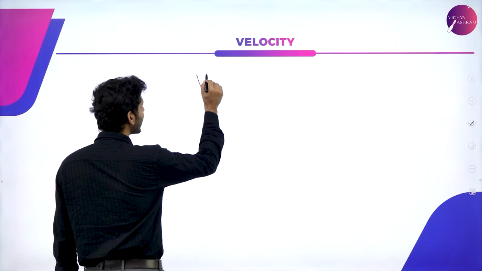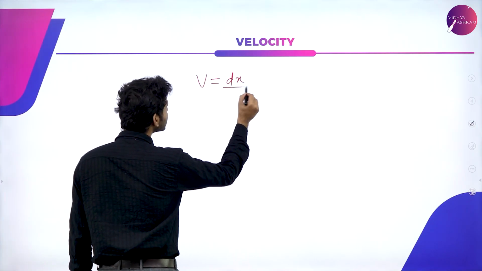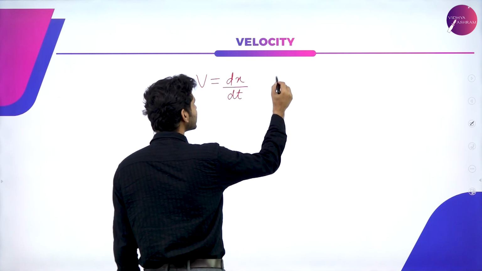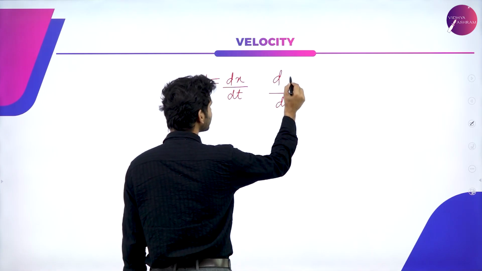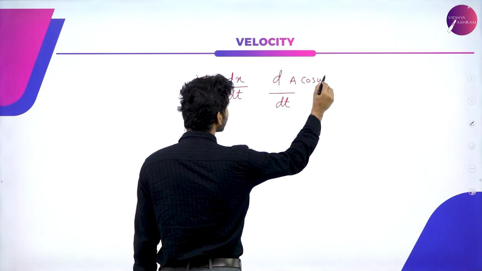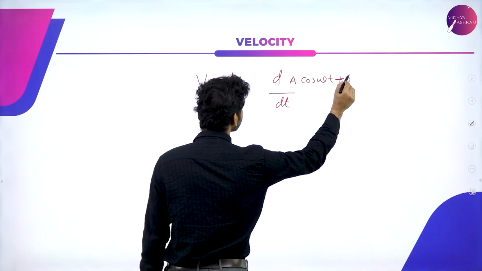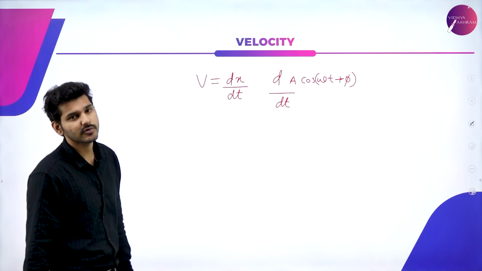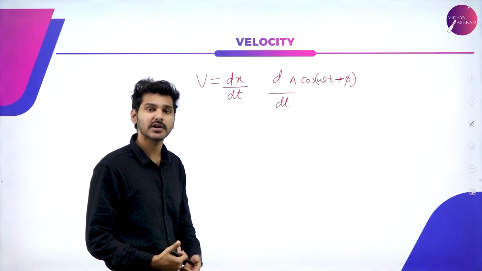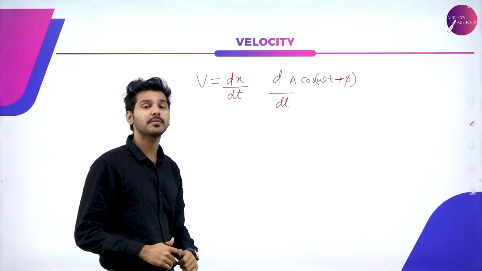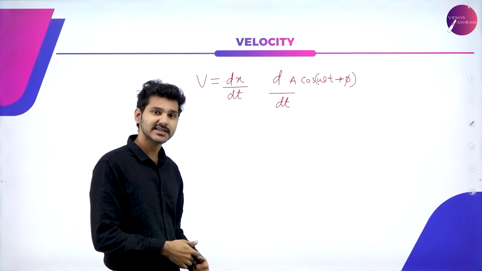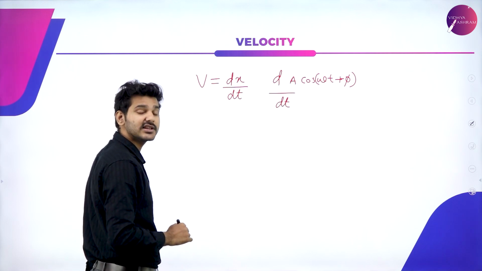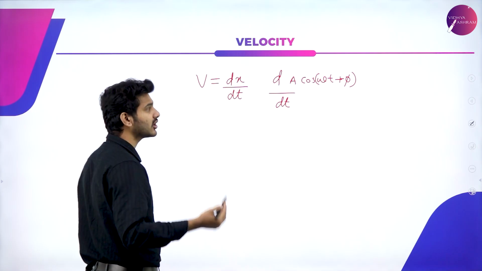So we actually know that velocity is nothing but rate of change of displacement. So what is displacement? We just figured out that x is nothing but displacement, which is A cos(omega t plus phi). So A cos(omega t plus phi) is the displacement of a simple harmonic motion, or simply a particle which is executing a simple harmonic motion. So when we differentiate that particular quantity, which you will study in detail in second PUC, you have to apply something that is known as the chain rule or product rule.